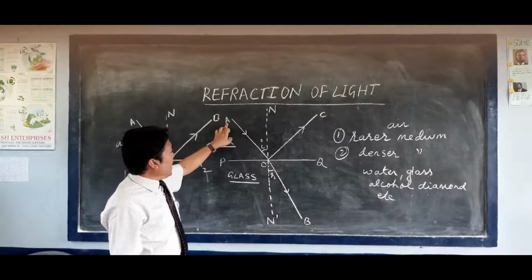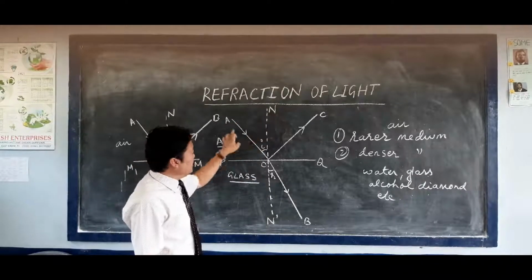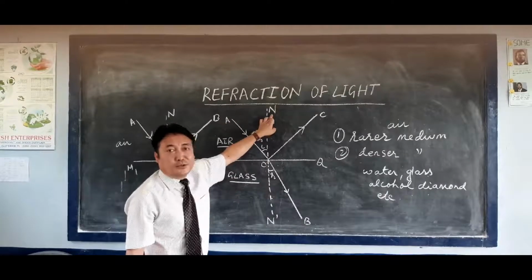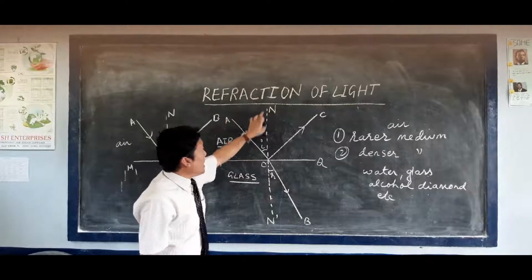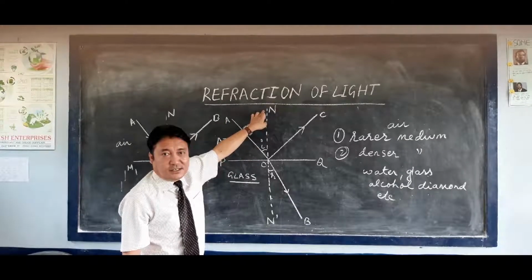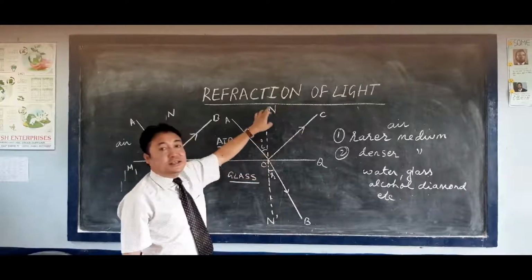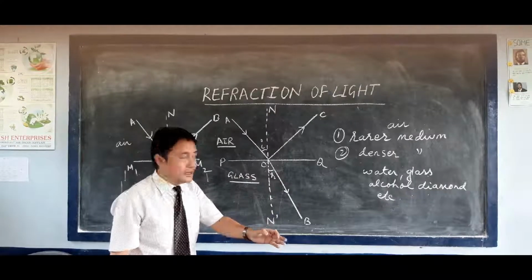The angle made by the incident ray AO with the normal is known as the angle of incidence. Therefore, angle AON is the angle of incidence. Angle CON is the angle of reflection.